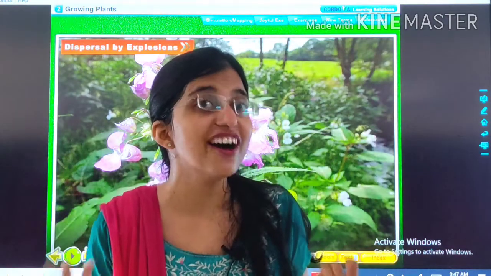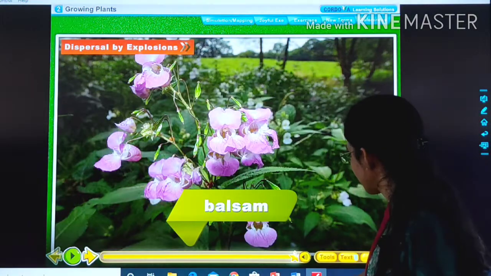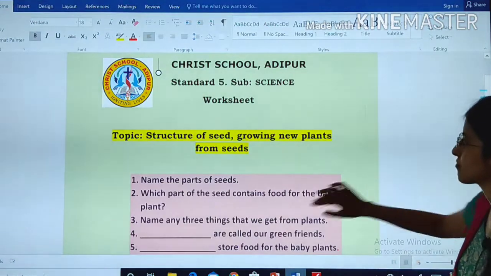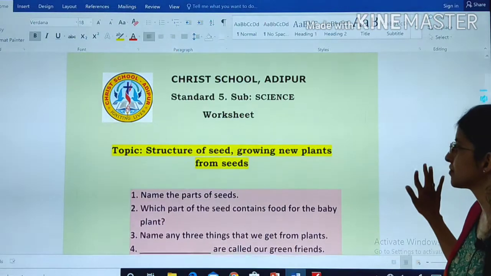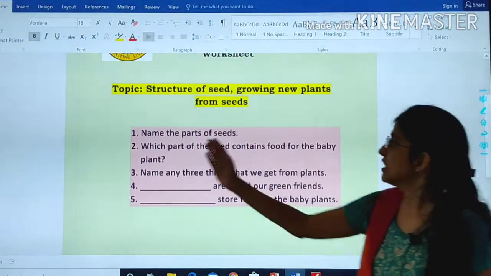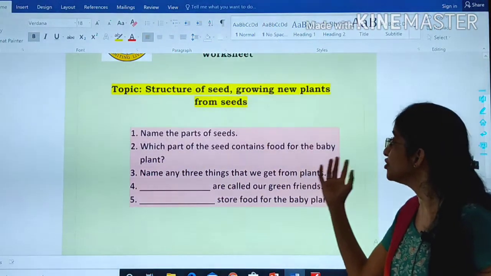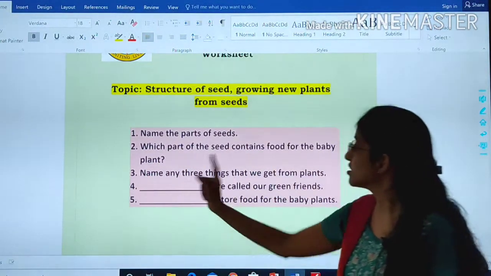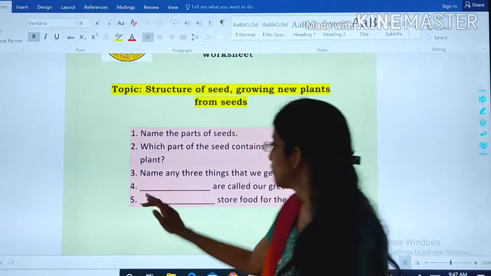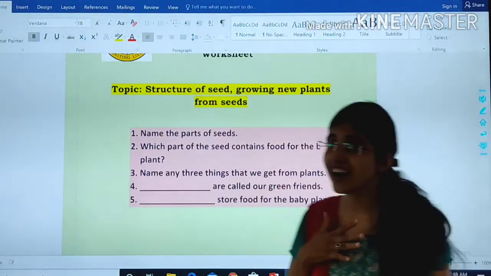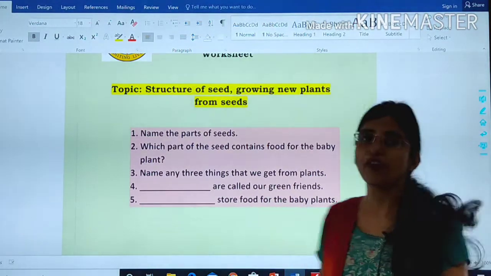Now time for worksheet. Our video never ends without a worksheet. So here it is, come on. Topic: structure of seed, growing new plants from seeds. Name the parts of seeds. Second, which part of the seed contains food for the baby plant? Third, name any 3 things that we get from plants. Fourth, dash are called our green friends. Fifth, dash store food for the baby plants.